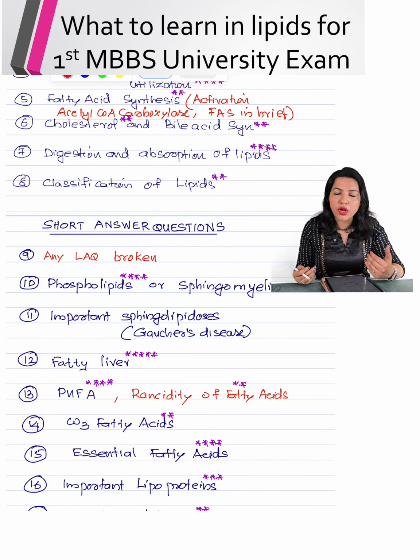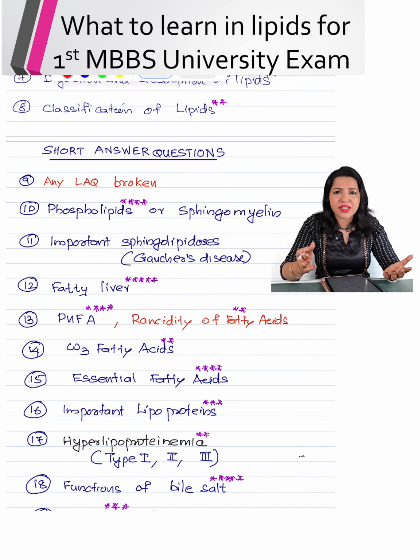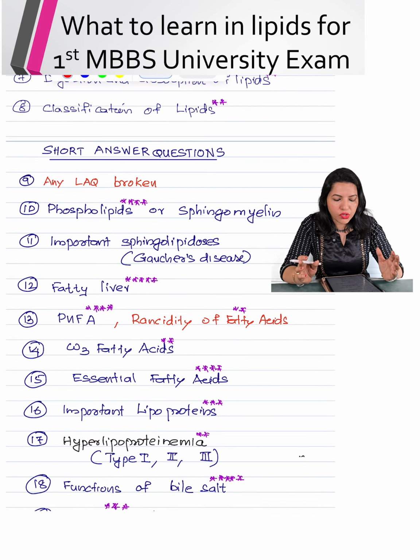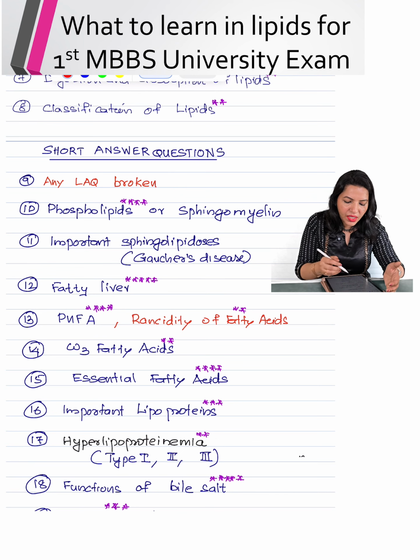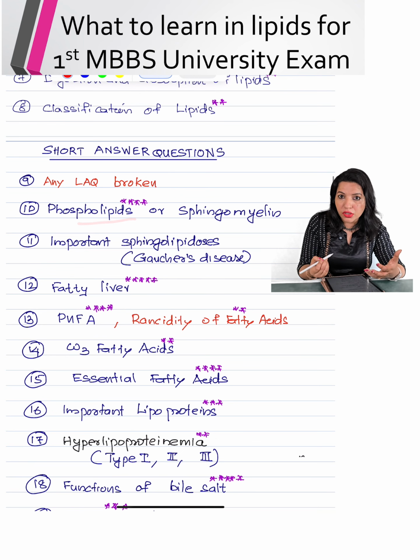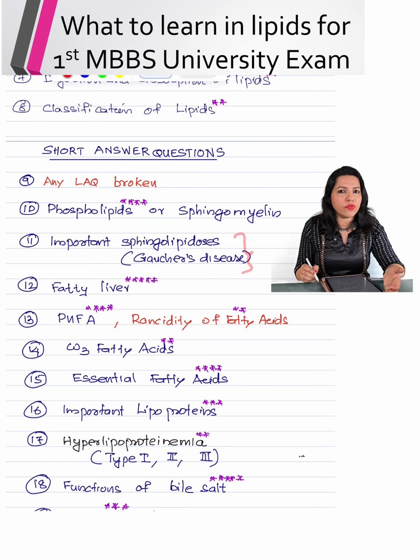Then coming to the short answer questions, any long answer question you can get as a short answer question, which I've already told you in the other topics as well. Then phospholipids and functions of phospholipids, or sphingomyelin and functions of sphingomyelin. Then the important sphingolipidoses. It is a very elaborate topic. You don't have to learn everything. Learn 2 or 3, or a maximum of 4 or 5 sphingolipidoses, and their enzyme deficiency. At least that much you should know.